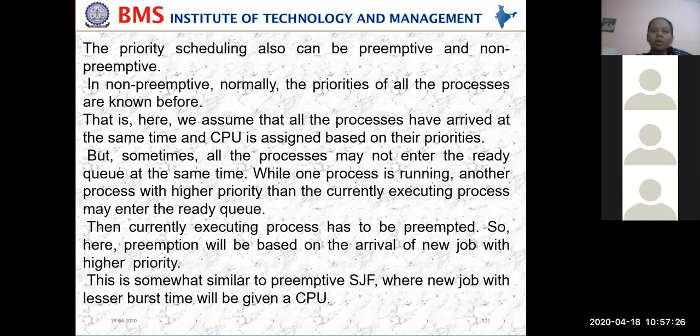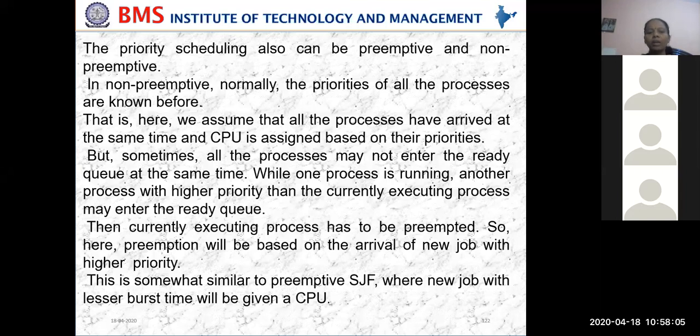In non-preemptive scheduling, normally the priorities of all the processes are known beforehand. Here we assume that all the processes have arrived at the same time, entered the queue together, and the CPU is assigned based on their priorities. But sometimes all the processes may not enter the ready queue at the same time. While one process is running, another process with a higher priority than the currently executing process may enter the ready queue, and then the currently executing process has to be preempted.